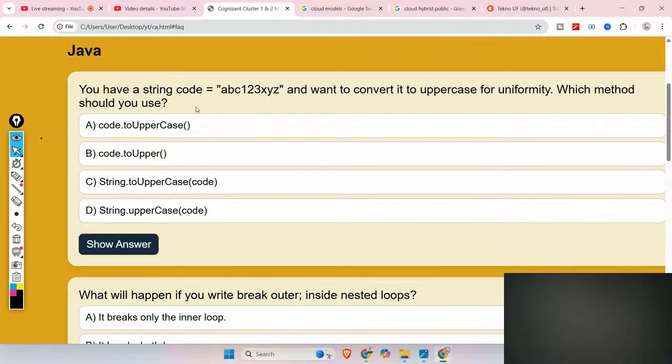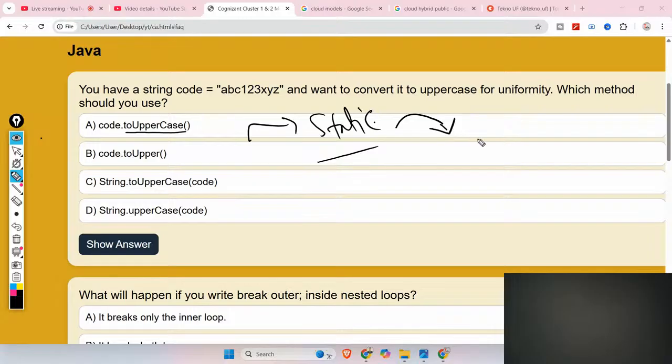So let's cross verify. The correct answer is toUpperCase. You can see toUpperCase is the proper name of the inbuilt String method to convert a string to uppercase, and it does not require any argument.